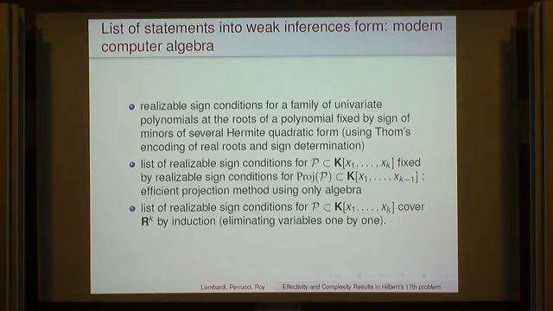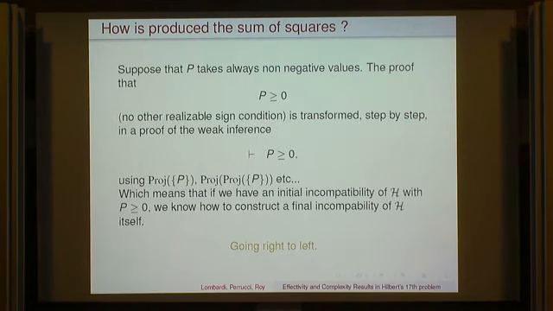And this projection of P consists of several minors of Hermite quadratic forms for P and products of Q, something like that. And finally, once we did this induction, eliminating variables one after the other, we find the list of realizable sign conditions for the family of polynomials. It is proved by induction that it covers all of R^k. This is done by eliminating variables one by one.